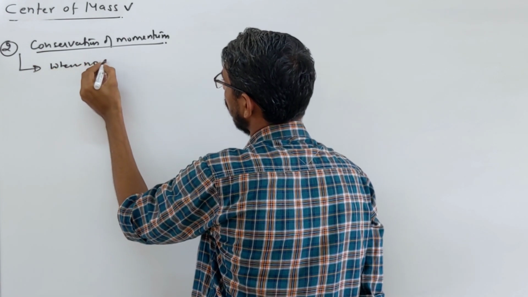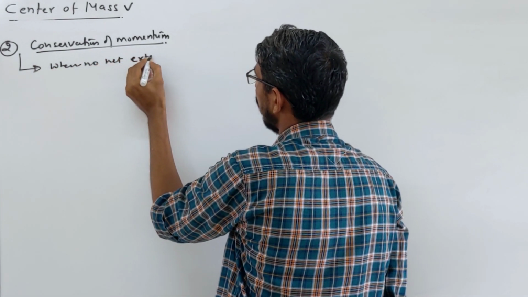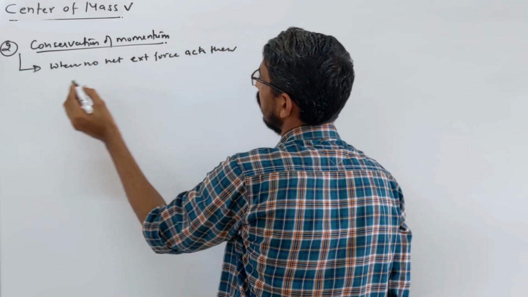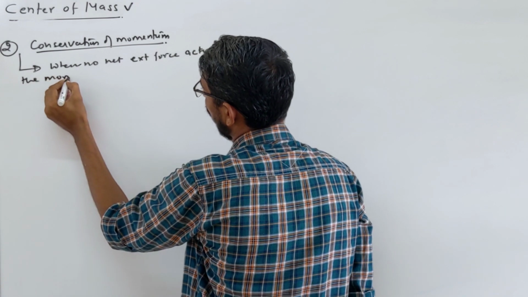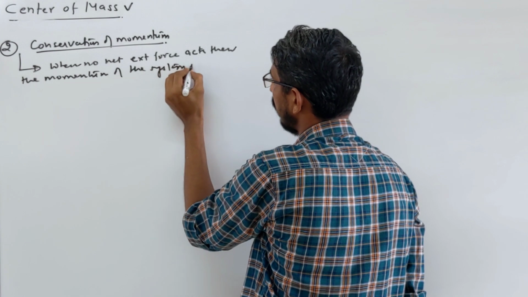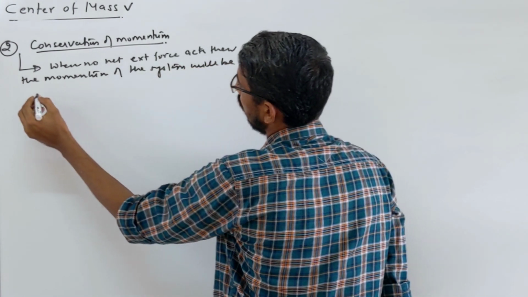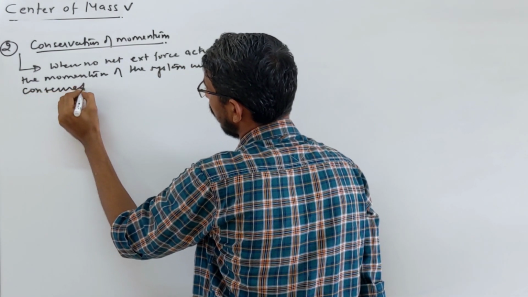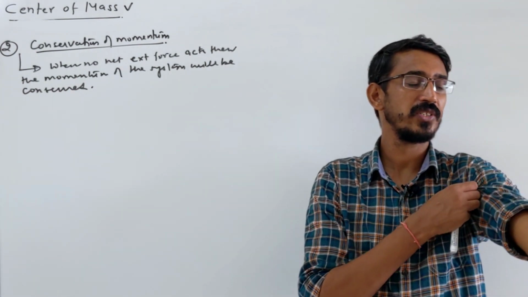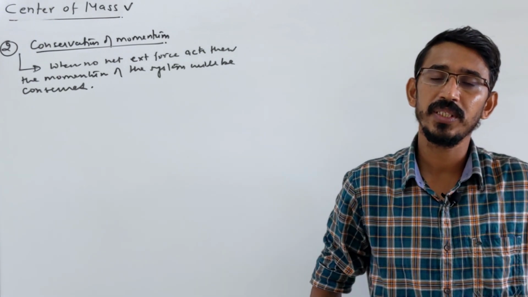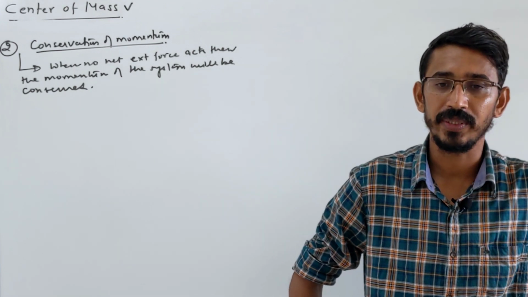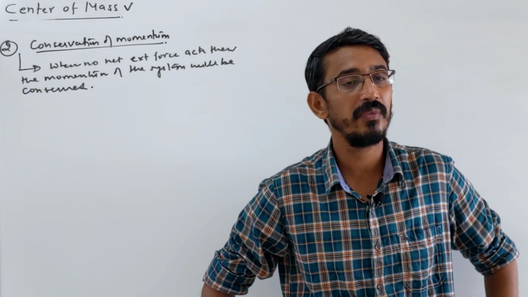When no net external force acts, then the momentum of the system will be conserved, or you say constant, right? When net external force is zero. No net external force is acting, then the momentum of that system will be conserved, means the total initial momentum will be equal to the total final momentum.